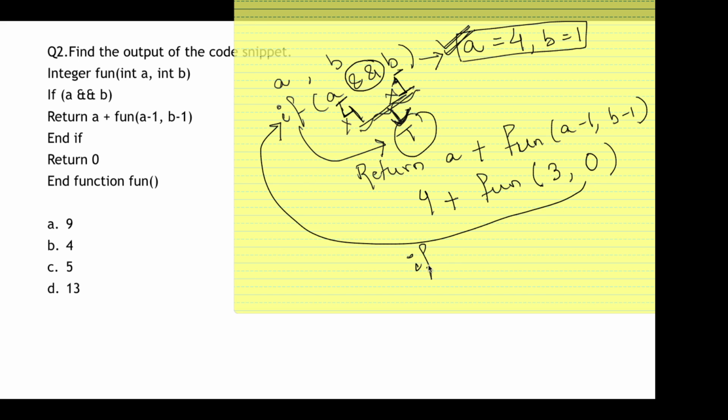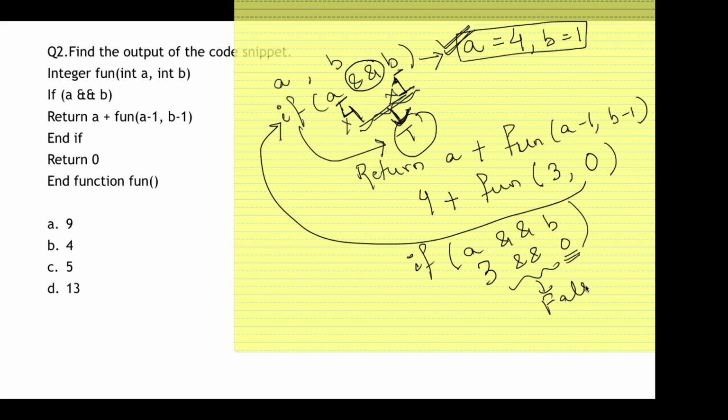Now again in the if condition, what will it check? It will check A and B. Okay. So A value is now 3 and B value is now 0. So now one value is 0, so the output will be false. Okay. So this will not be executed.